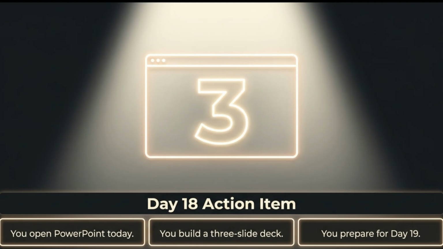Your action item for today is to open PowerPoint, build a 3-slide deck using these steps, and prepare for our next session.